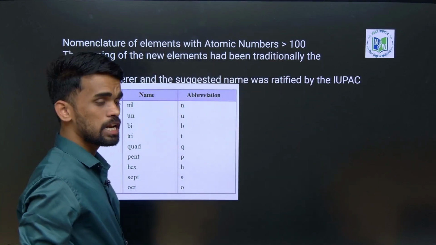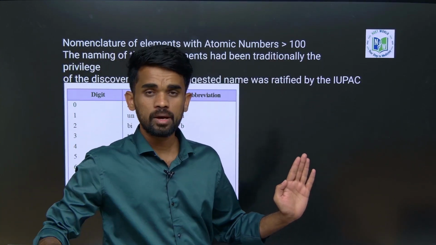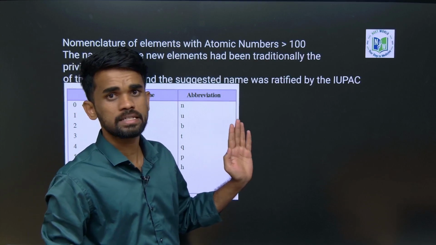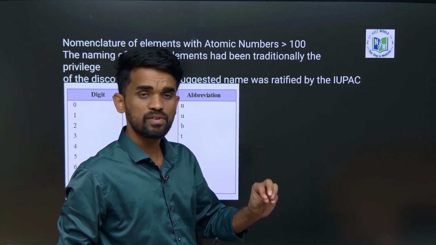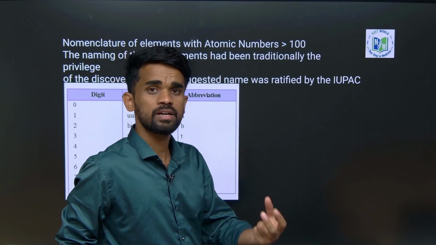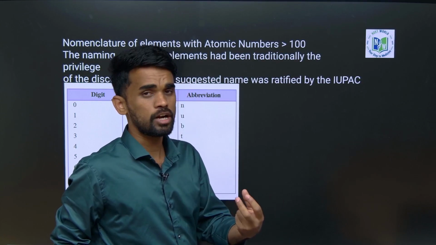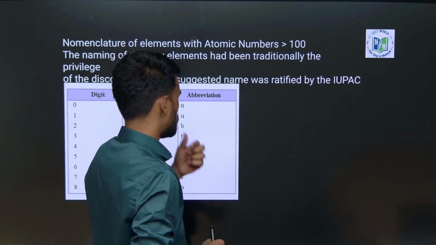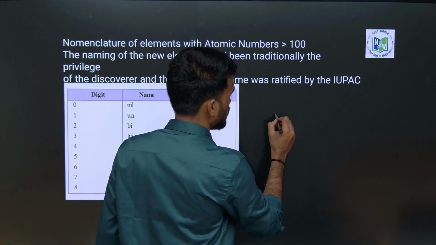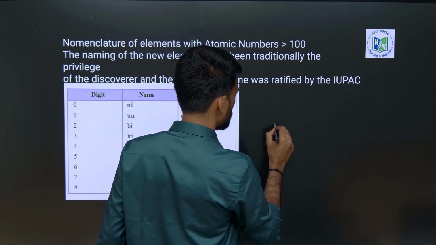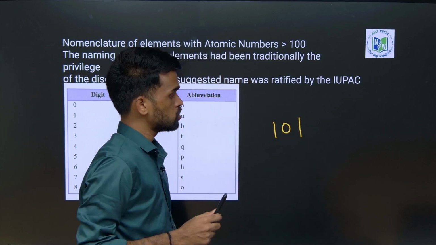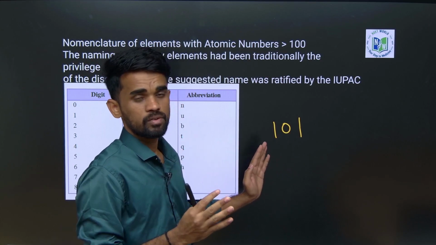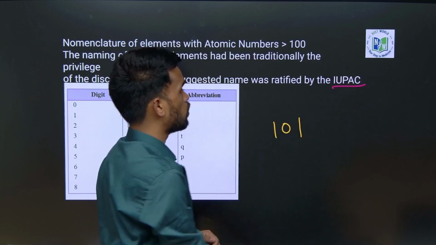Now, those elements which have an atomic number more than 100, we have some rules from IUPAC. There are some standard rules we can follow to name the elements with atomic number more than 100. So what are those rules? See, for example, the atomic number is 101. For this particular element we can give a name following IUPAC rules. How can we give that?